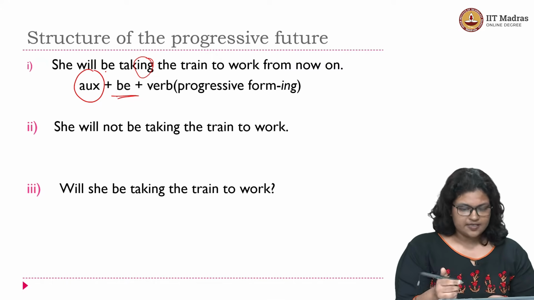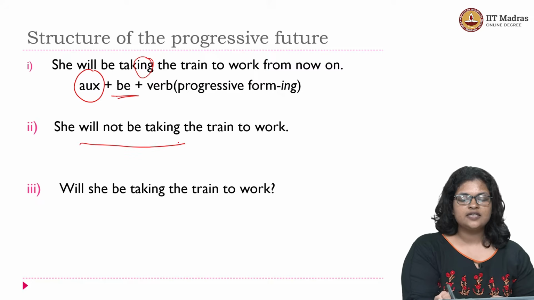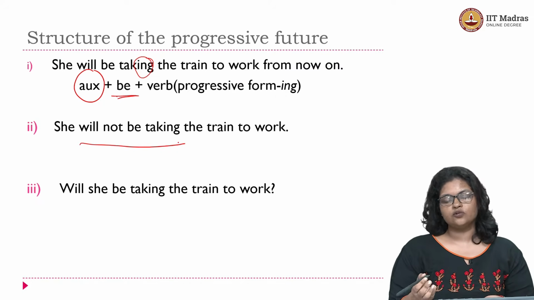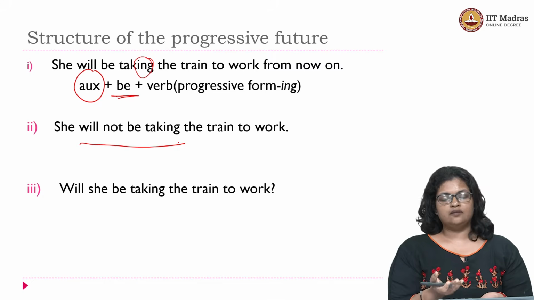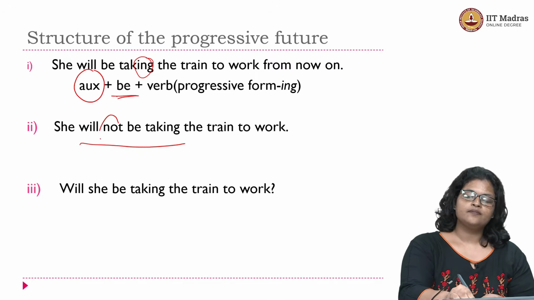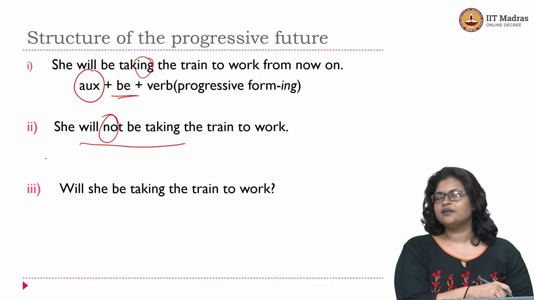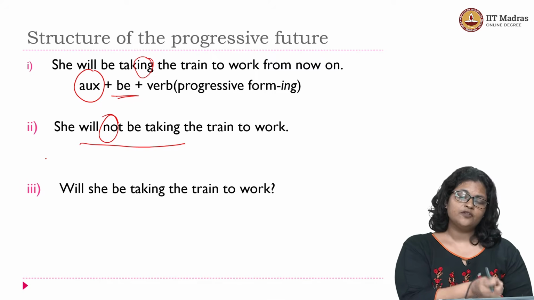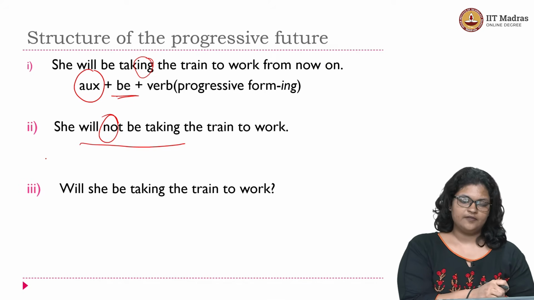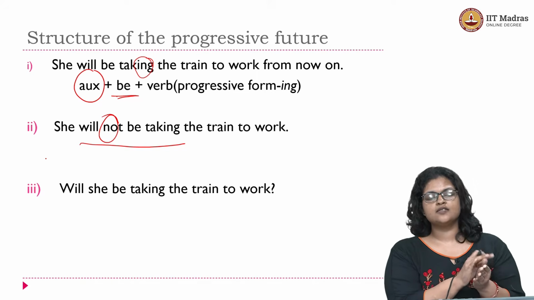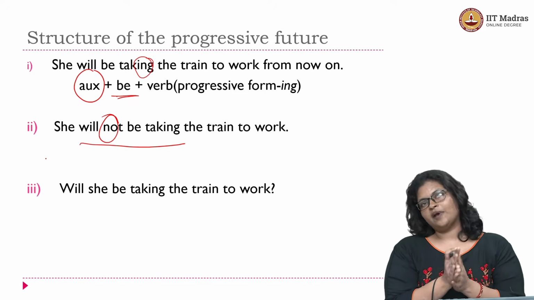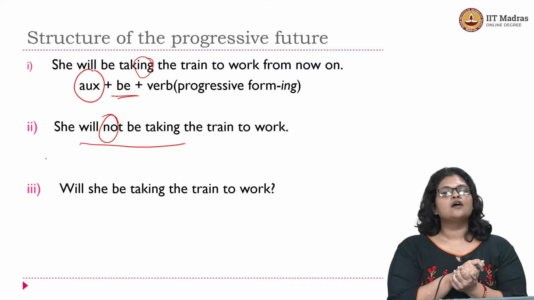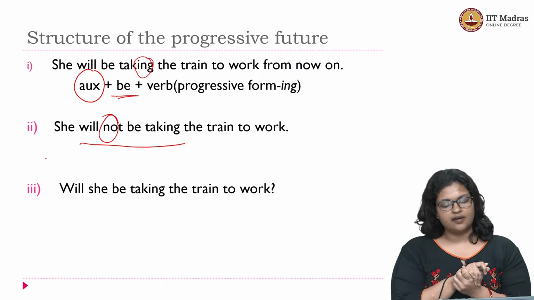Second sentence, will not be taking. Again, the structure remains the same. The only thing that you have added to this one, the thing that is additional here, is the negation marker not, but that does not affect the basic form of the future progressive tense here, right? So will not be taking, still it is will followed by be, followed by the main verb along with its progressive form marker, right?